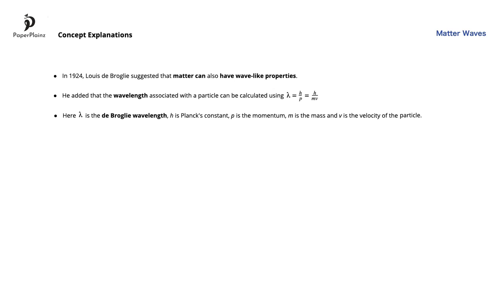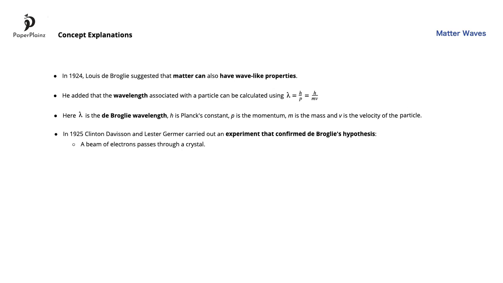A year later, in 1925, Davisson and Germer carried out an experiment that confirmed the de Broglie hypothesis. Here is a simple description of the experiment. A beam of electrons is passed through a crystal. If the electrons would behave as particles, they would only be slightly deviated by the atoms in the crystal, and as a result, we would get a single bright region at the center of the screen. However, this is not what happens.